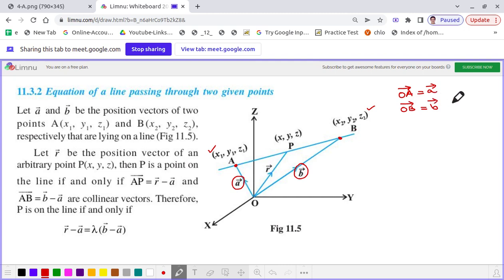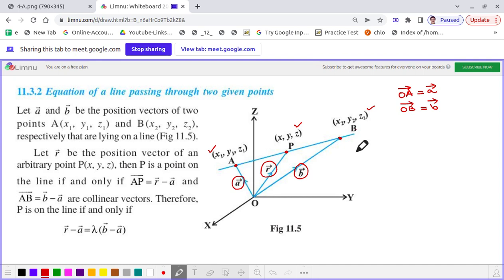Correct? Now as we are going to find the equation of that straight line, we need to consider an arbitrary point which lies on that straight line, and let's consider the point P. Now as it is an arbitrary point, its position vector we consider as R and its coordinates in the Cartesian coordinate system we take as x, y, z. That is the convention. Now what is the vector AP? Let's look into the same thing we discussed earlier.